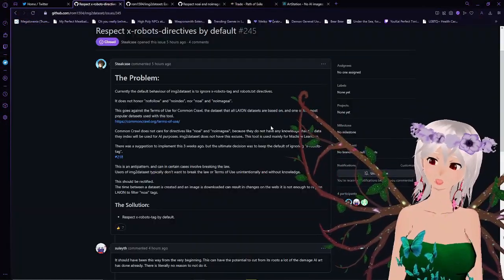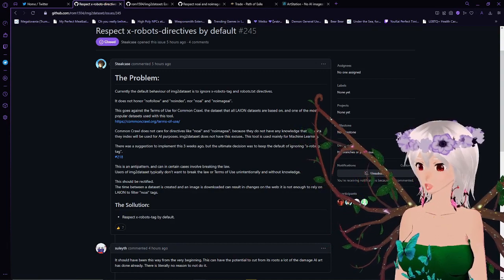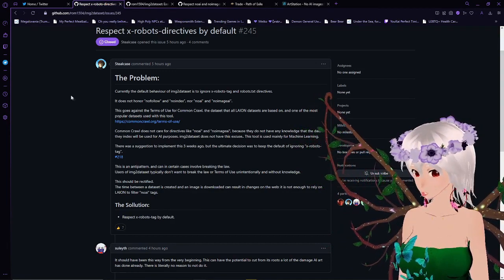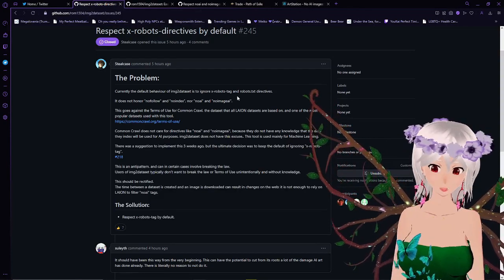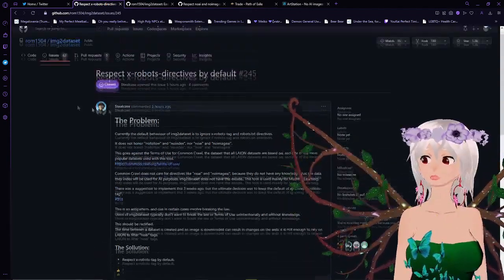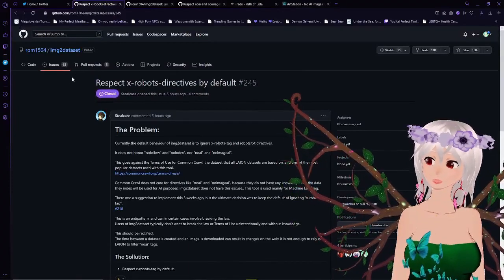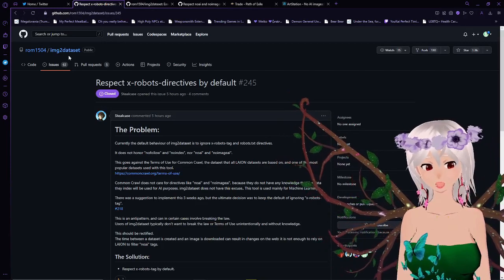The way that this is used is against the Common Crawl dataset that this is based off of. Common Crawl doesn't care for any sort of directive tags. They don't care because they don't even know that their data is going to be used for AI purposes. Whereas this project is documented as being explicitly made for AI and machine learning purposes.